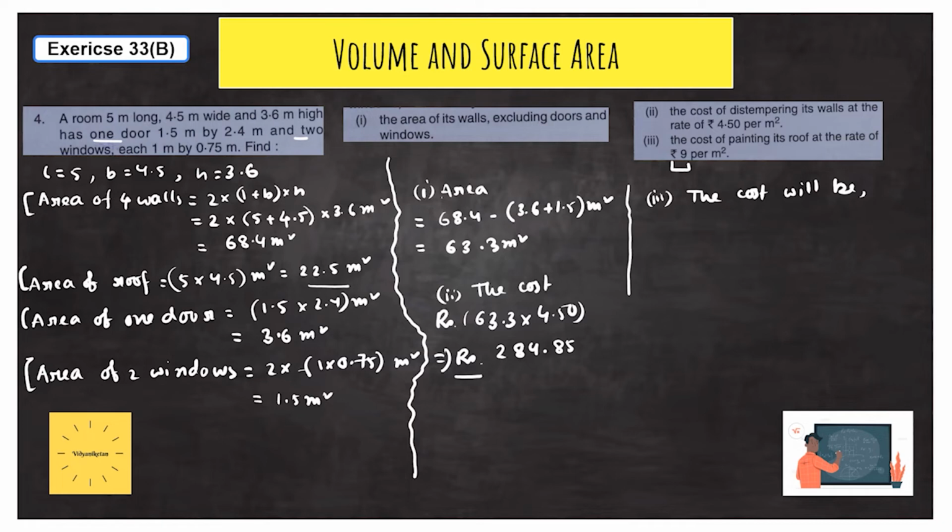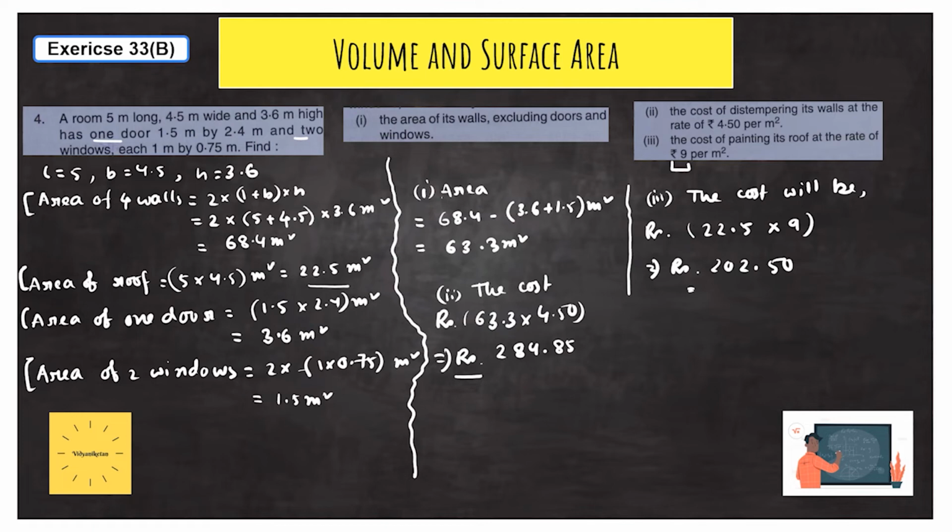Please see the previous videos where all the concepts are given. So the cost will be the area of the roof, that is 22.5 meter square. So 22.5 into per meter square, the cost is 9, and the unit will be in rupees. Ultimately, if you multiply this, 22.5 into 9 will be 202.50. So this is the answer for this third question.